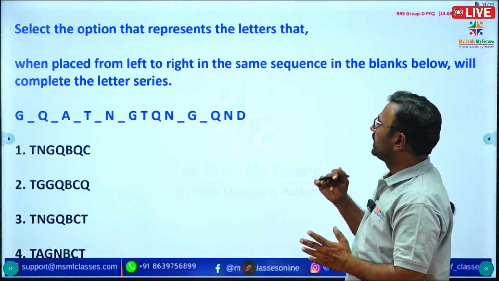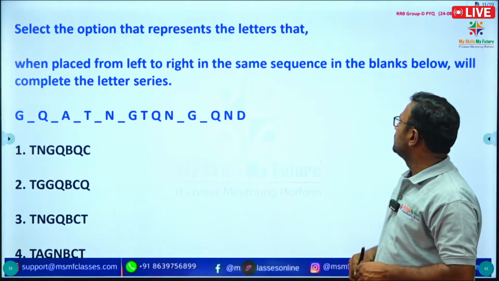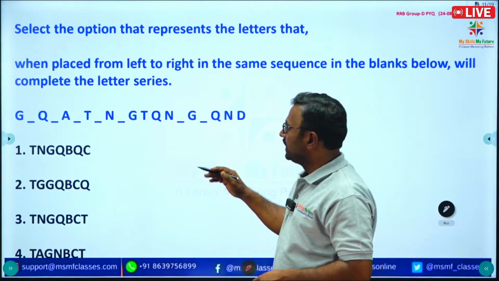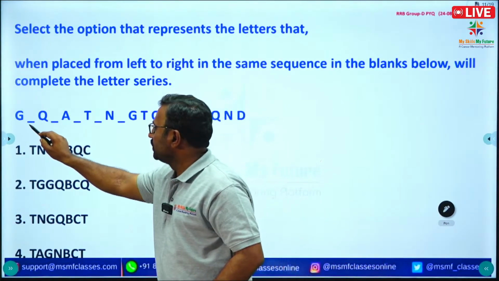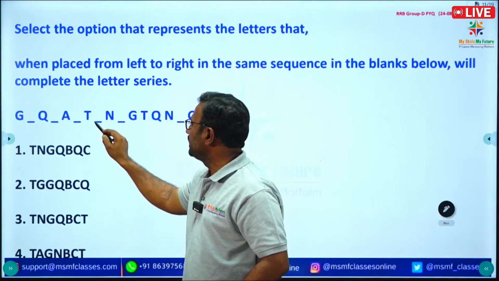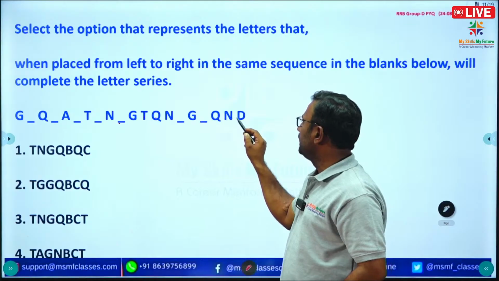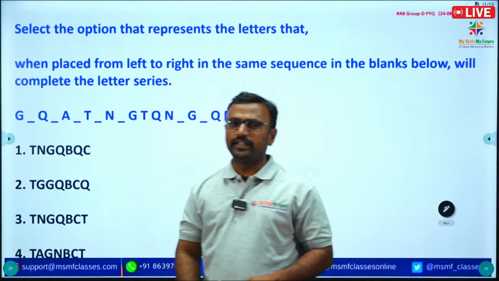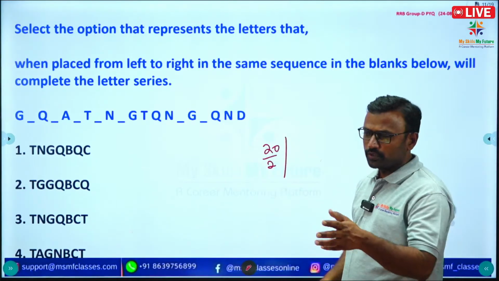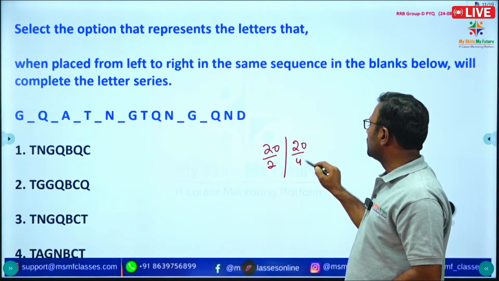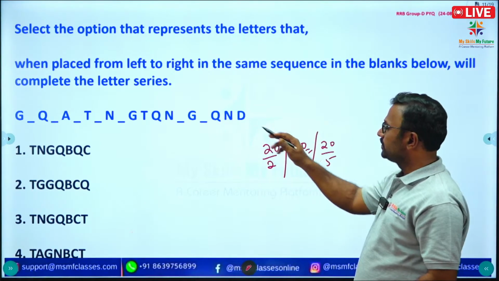Select the option that represents the letters that, when placed from left to right in the same sequence in the blanks below, will complete the letter series. First of all, count how many letters there are: 1, 2, 3, up to 20. So a total of 20 letters are there. 20 can be divided by 2, so there may be 2 sets. 20 divided by 4, there may be 5 sets. 20 divided by 5, there may be 4 sets.